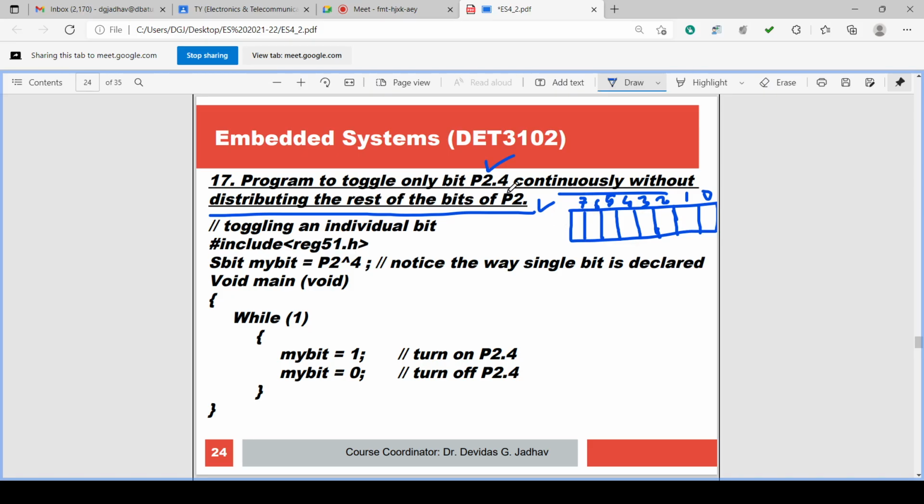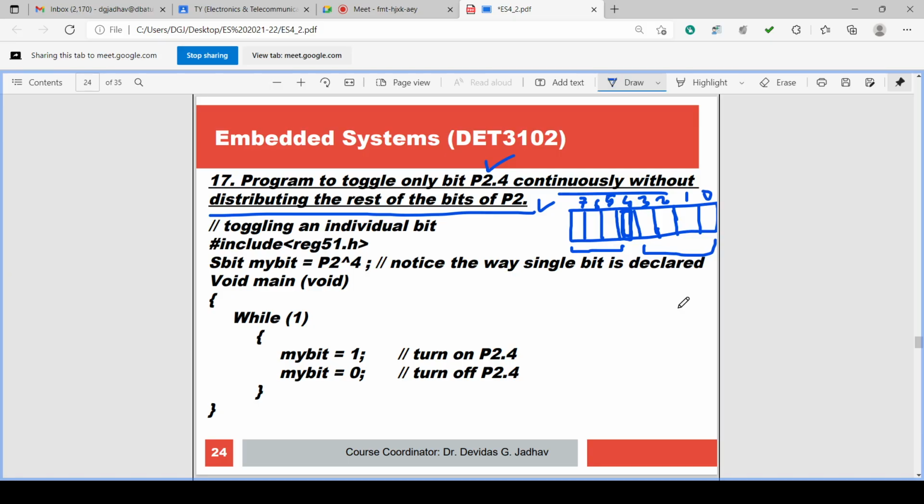Program to toggle only P2.4. So only this bit is toggled. Okay, this bit is toggled only. It is made 1 and made 0. Whatever other bits are there, 7, 6, 5, 3, 2, 1, 0, these bits are not changed, not disturbed.